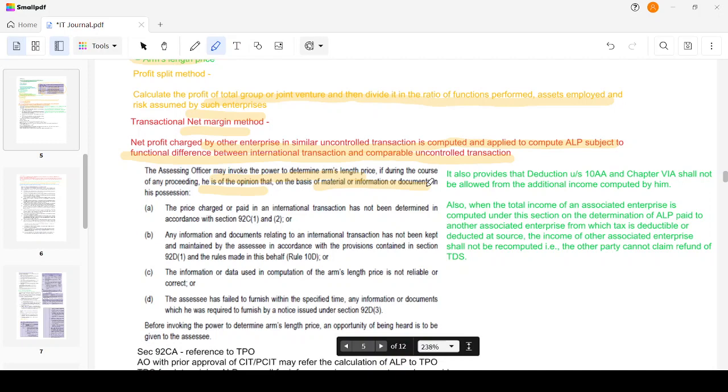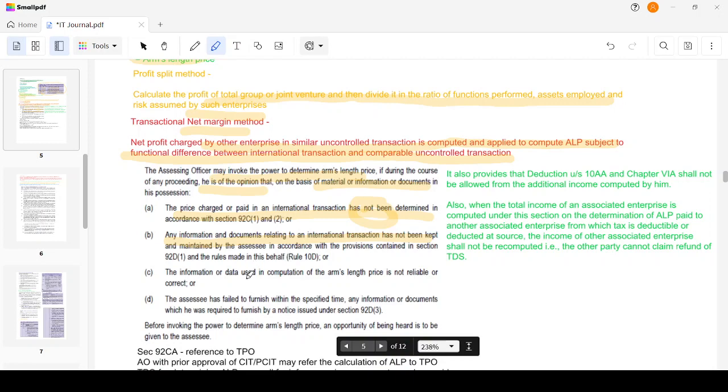In this position, the price charged or paid in an international transaction has not been determined in accordance with the principles of transfer pricing, or any information and documents related to the international transaction has not been kept or maintained. I don't have proper supporting evidence to justify that this has been determined in accordance with ALP principles.